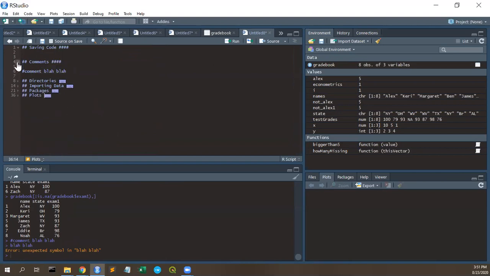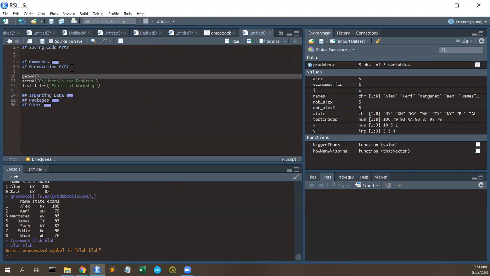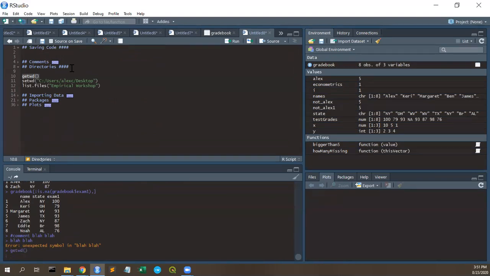So if we're talking about comments, we talk about comments. If we're talking about directories, we can talk about directories. So for example, here we're going to talk about directories. A directory is pretty much just where does your data live? Where are the files that you're going to try to read in? Where does that live? If I hit getwd, it's going to give me the file path.